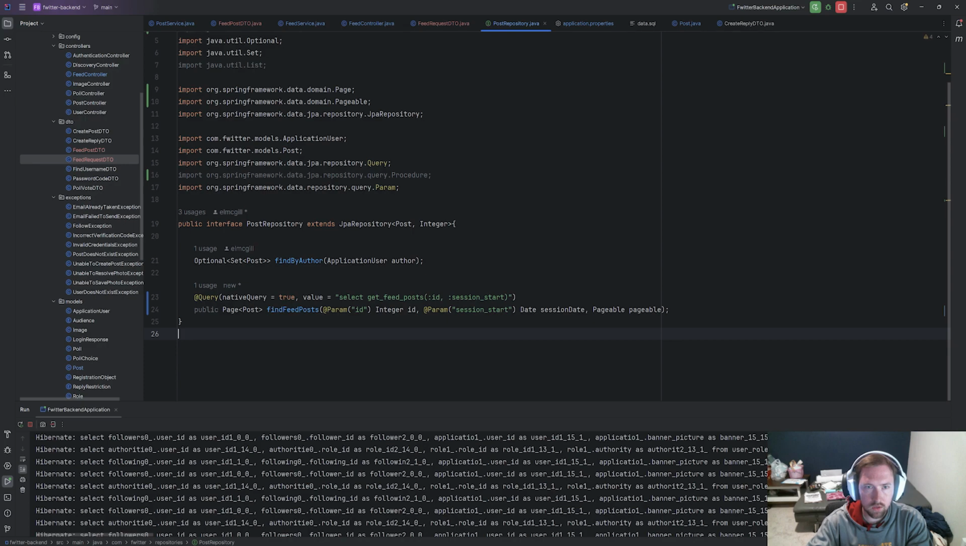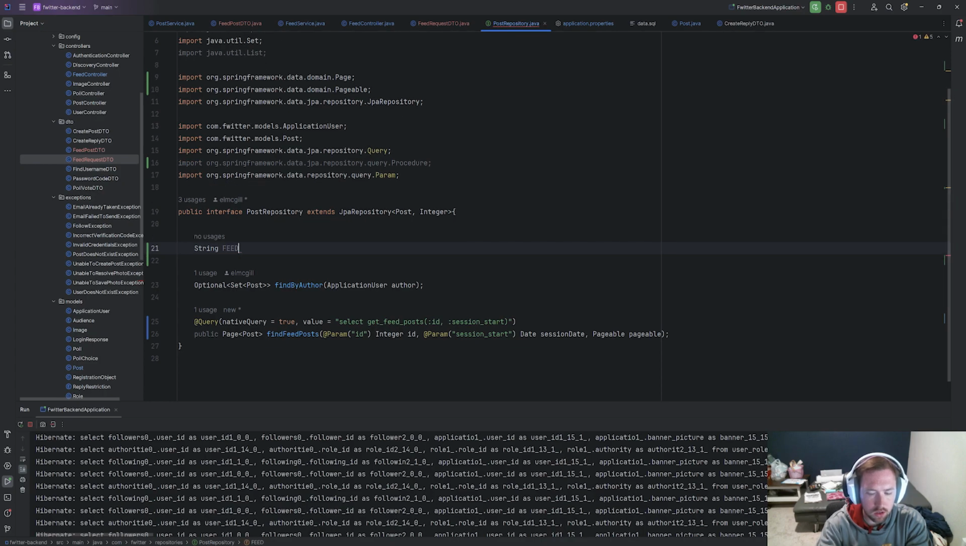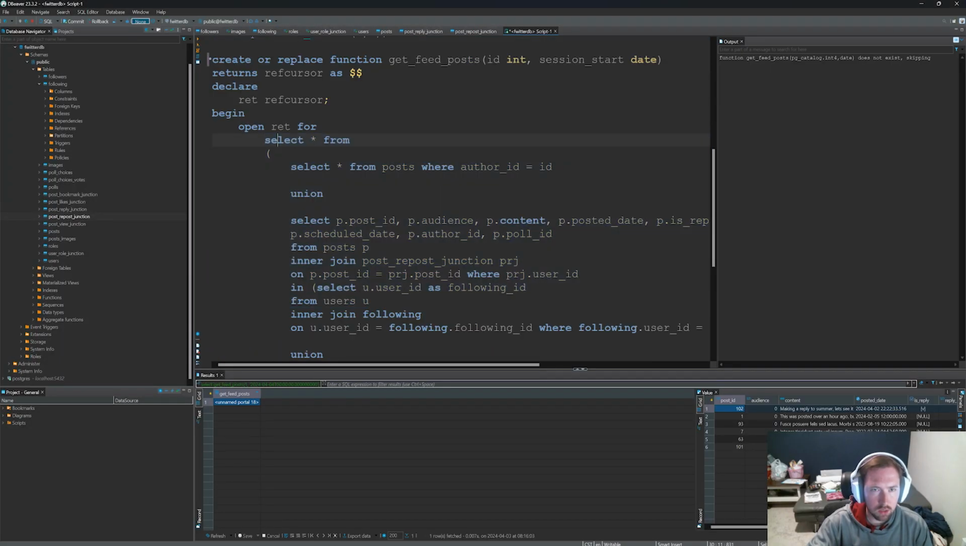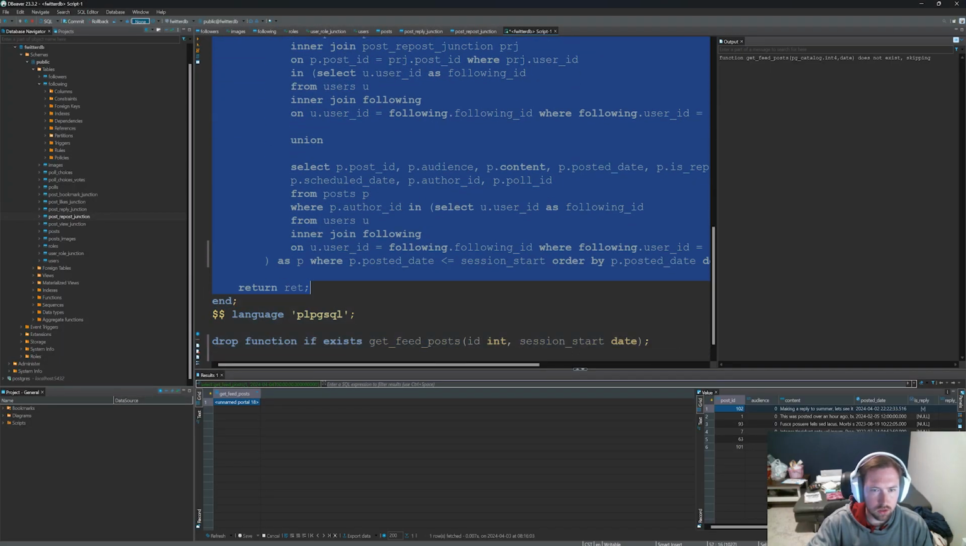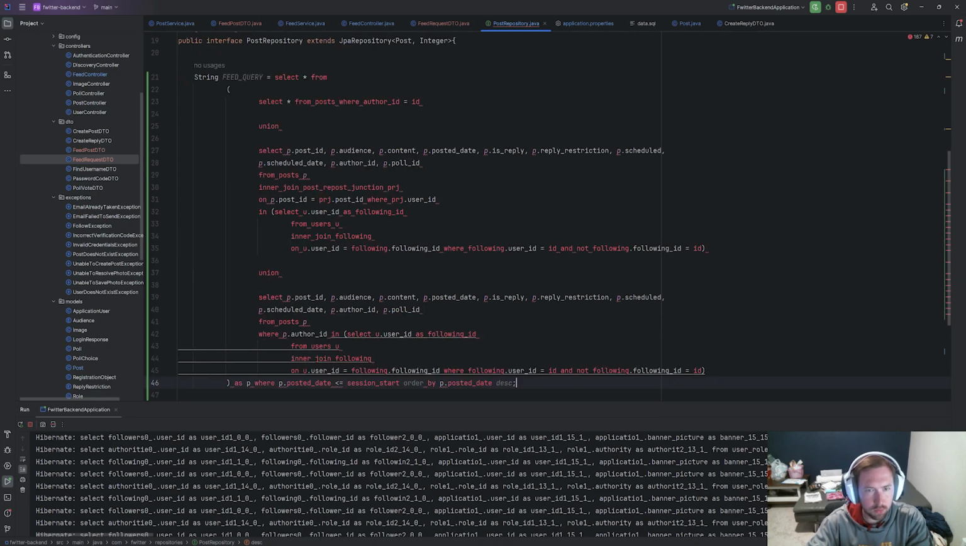Now inside of our post repository, we're going to say String, and this is going to be FEED_QUERY equal to, and I'm going to go into our DBeaver. I'm going to copy this entire select statement, so select all the way down to here, where we have the order by, and copy this. This is going to be our query. We're going to paste it in here.